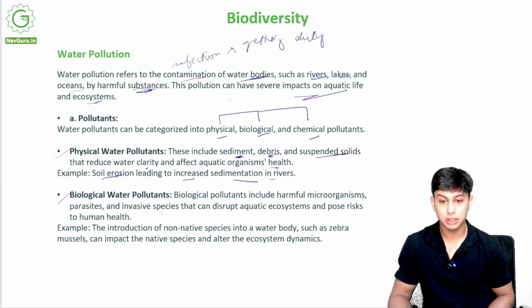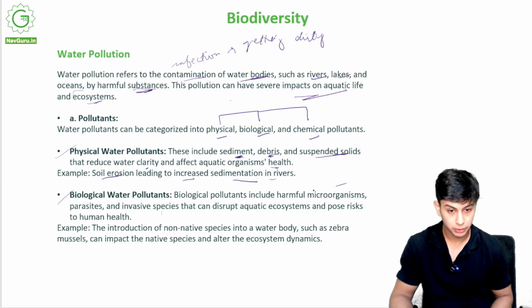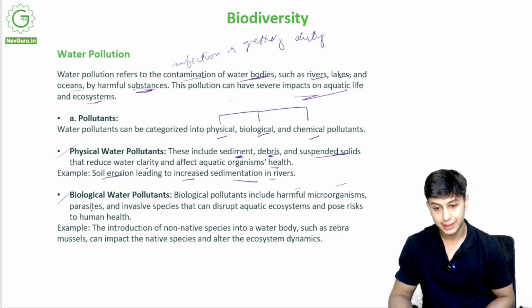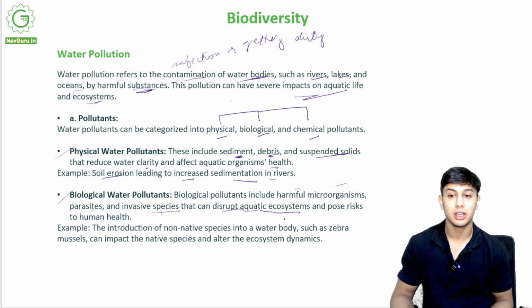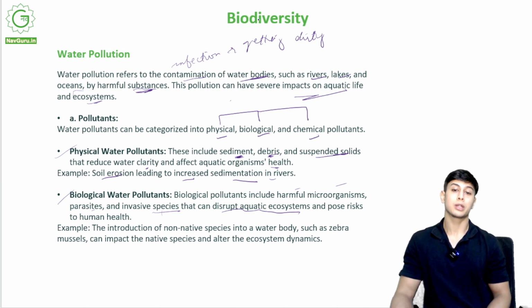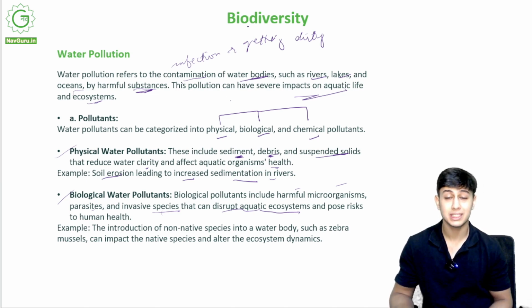Biological water pollutants. Now what are biological water pollutants? Biological water pollutants include harmful microorganisms like parasites, invasive species that can disrupt the aquatic ecosystem. So if there is a parasite present in the water, it will affect the aquatic life, the fish. Some insects will infect the fish.